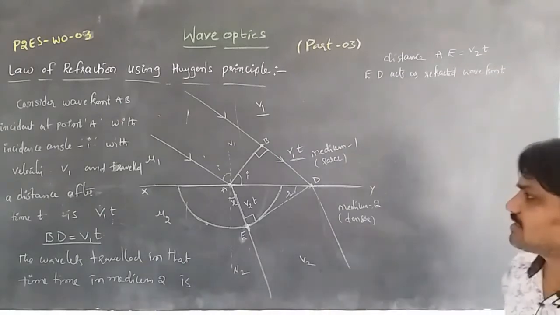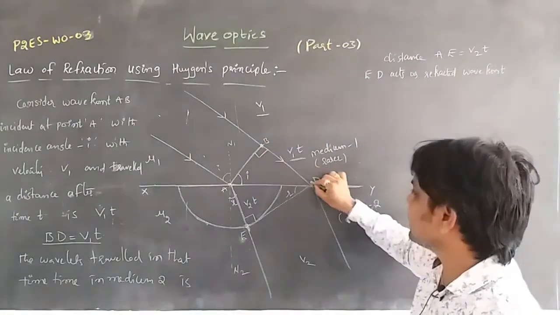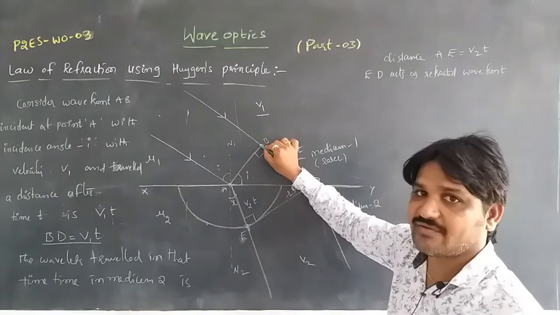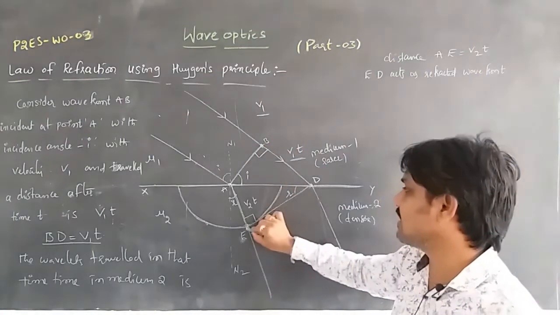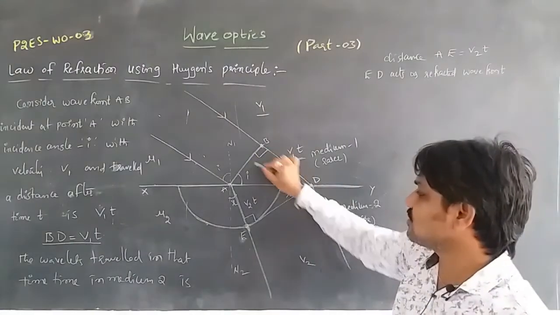From triangle ABD, we consider AB as the incident wavefront, the primary wavefront, and ED as the secondary wavefront, the source for the refracted wave.